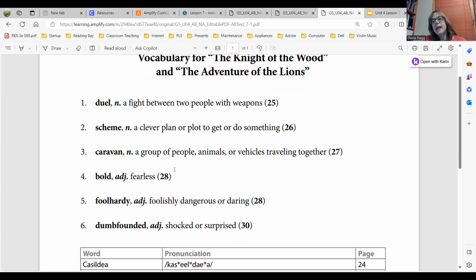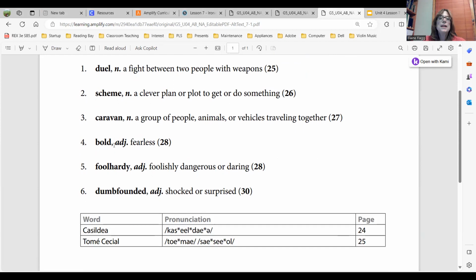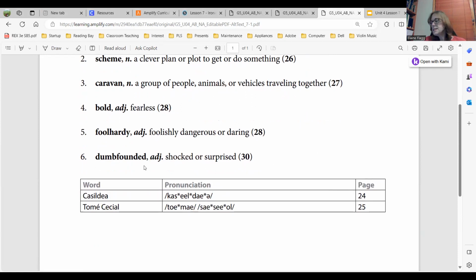The next word is caravan. A caravan is a noun, a group of people, animals, or vehicles traveling together. The next word is bold. It's an adjective meaning fearless. The next word is foolhardy, which is an adjective meaning foolishly dangerous or daring. And number 6, dumbfounded, an adjective. When you are dumbfounded, you're shocked or surprised.